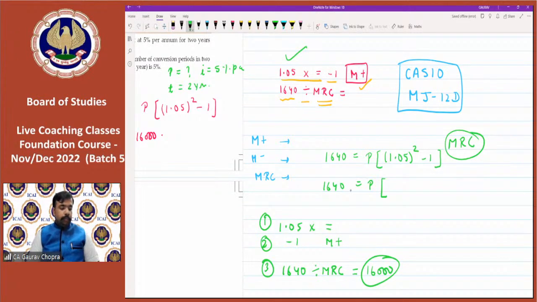Then Sankaldeep Paswan says 2 raised to the power of 1 by 7, how to solve this on calculator? Yes, the most common doubt is this: how to calculate roots on the calculator. If there is square root, the button is available for square root, but when we are talking about cube root, fifth root, seventh root, the buttons are not available on the calculator. So there is no button for cube root, there is no button for fifth root. Then how to calculate all those roots? Okay, we will discuss at the end of today's session. I will show you the trick.